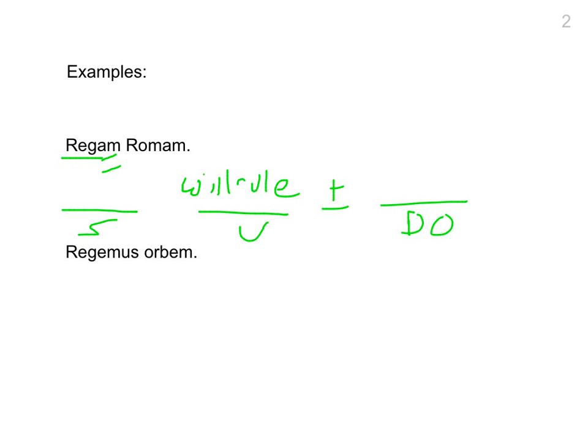Who's doing it? We have to look at the ending. The M ending tells us that it's first person. So I will rule. And then our last word here is in the accusative case, has an AM ending for first declension, and it's capital, so it's a place, Rome. I will rule Rome. That's how that would be read. It can be a little confusing sometimes. If you notice both words end in an AM, one's a verb and one's a noun. So you've got to be careful that you know your dictionary entries and your vocabulary, because you might get confused that first word might be a noun.